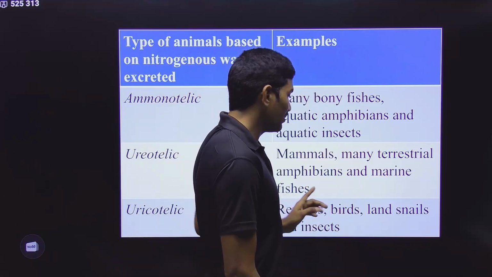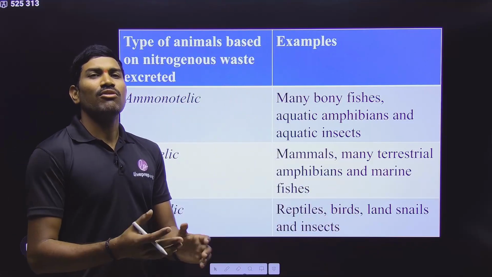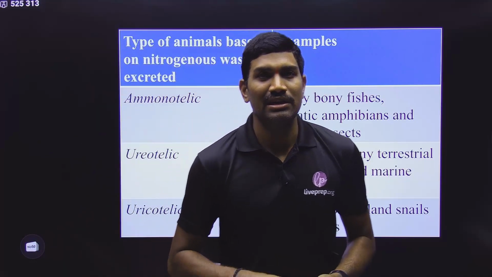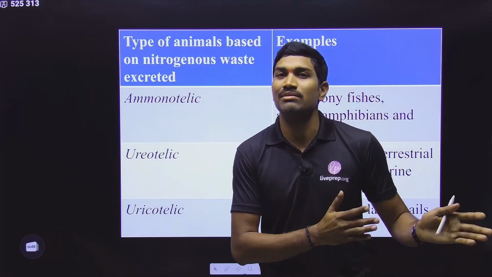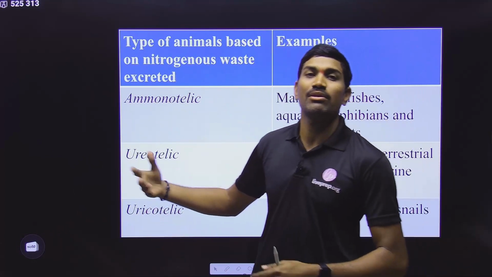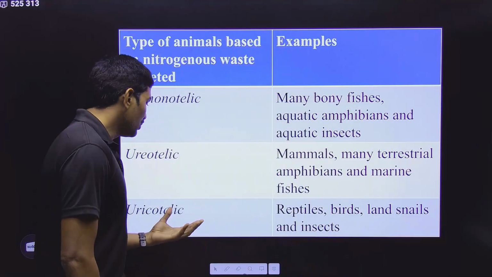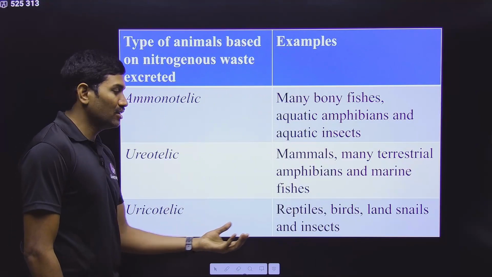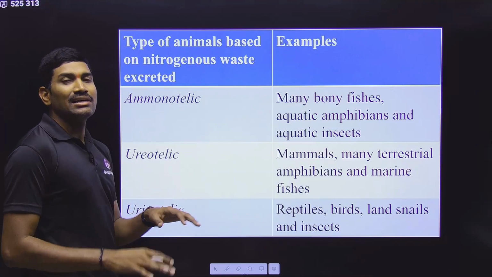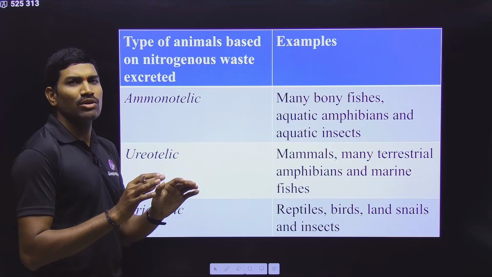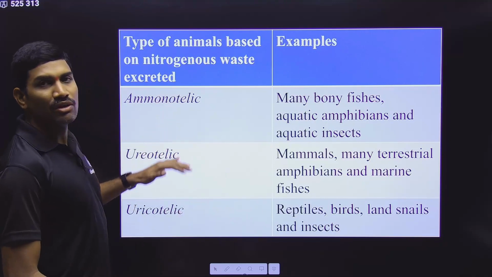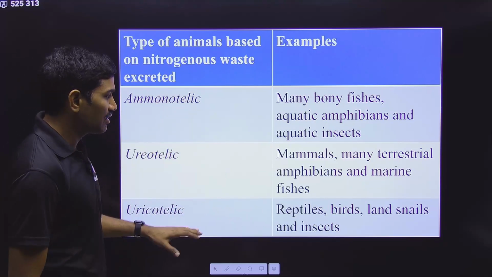And here, the water availability is a little bit less in general. I am not talking about the marine fishes, in general I am talking. Water availability is less. In that case, ammonia cannot be the excretory material because it needs more and more water for its removal. So to conserve water, they evolved a different type of nitrogenous waste material. Uric acid is the least toxic, so a very small amount of water is enough for this. But urea is moderately toxic, so a moderate quantity of water is required for its removal.